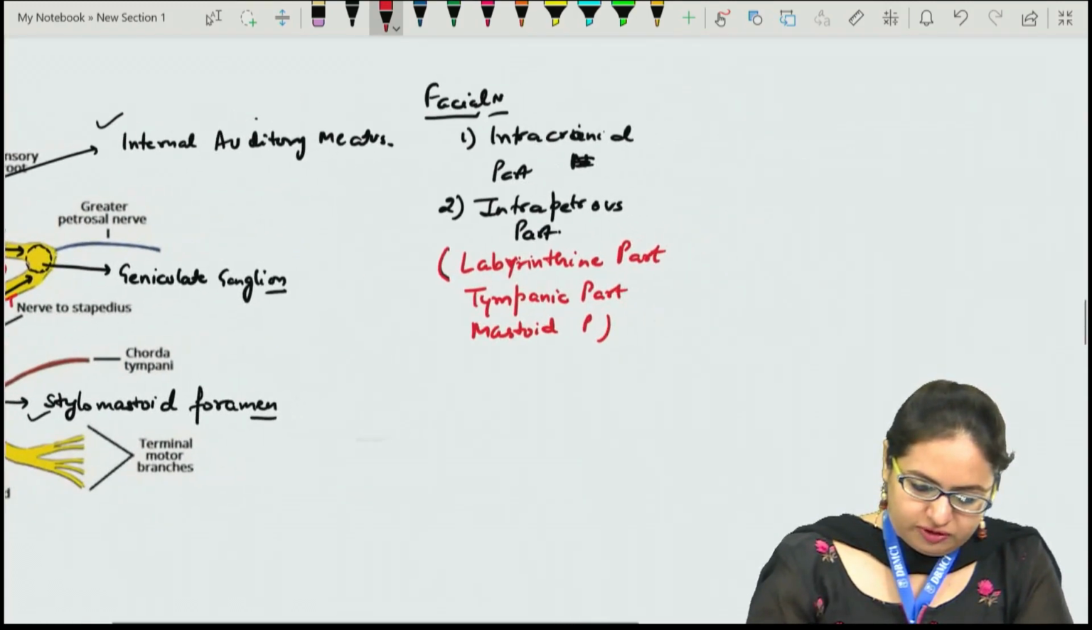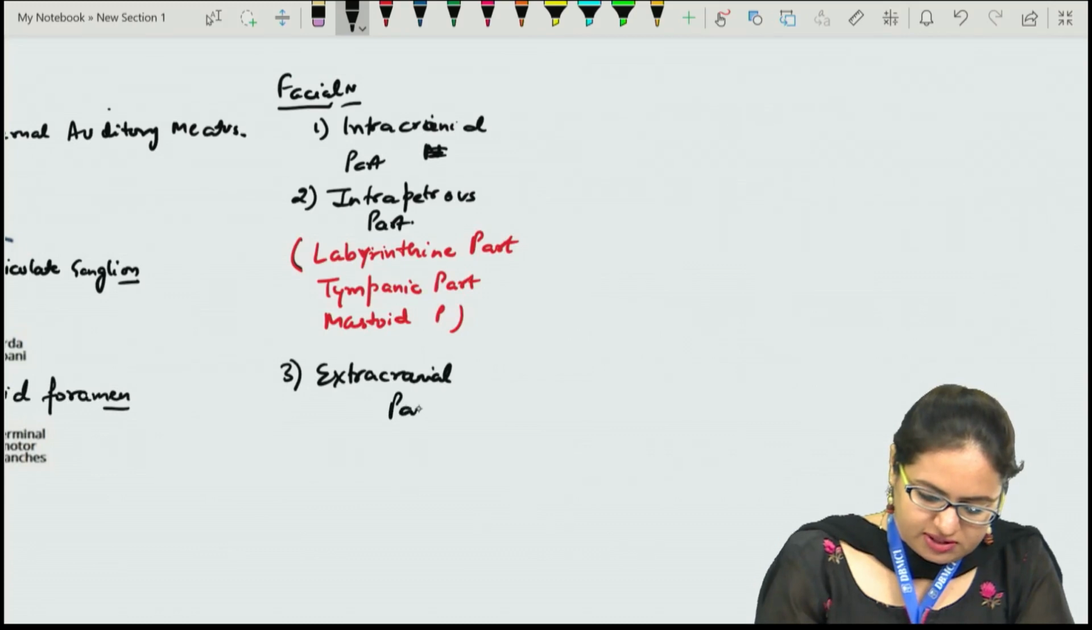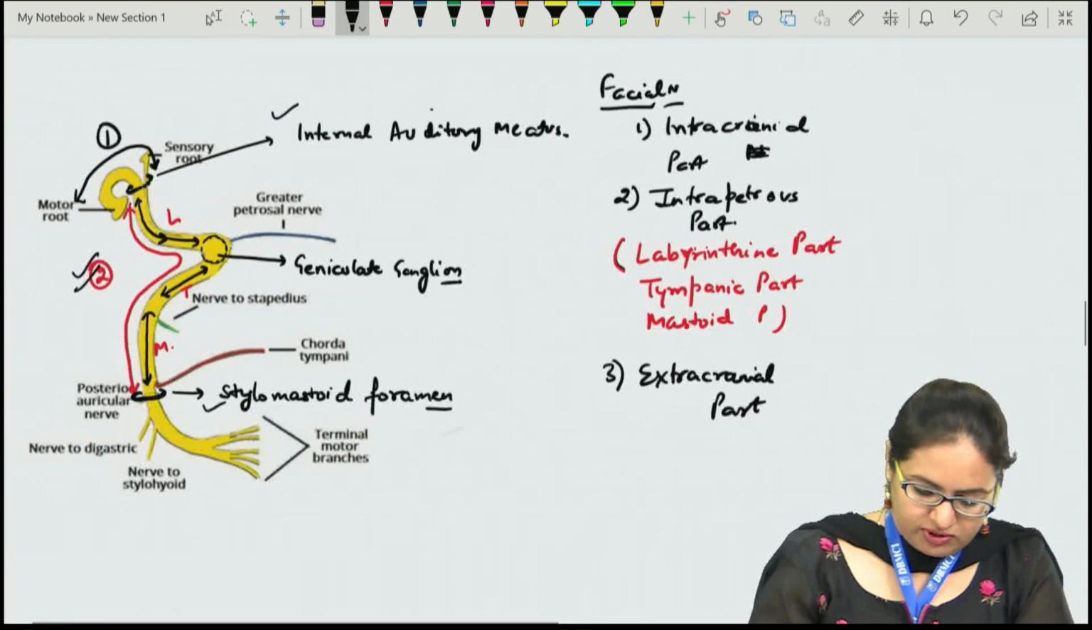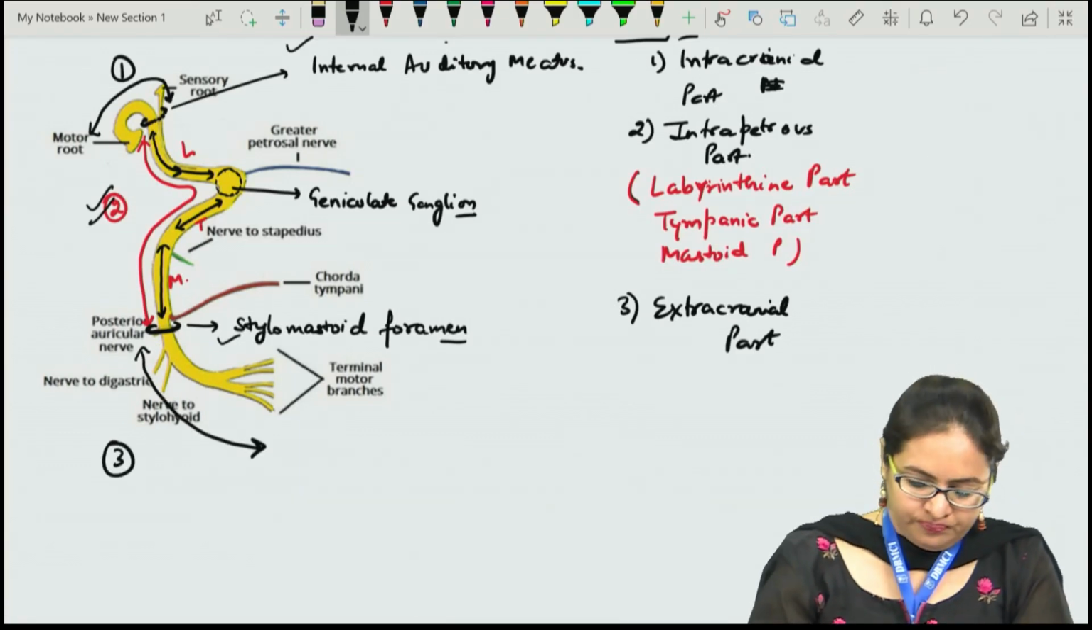The third part of the facial nerve is the extracranial part. This is the part when it exits the stylomastoid foramen and comes out towards the face. So this part extending from here till here is the extracranial part.